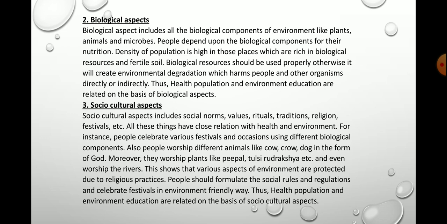And see, this shows that various aspects of environment are protected due to religious practices, and we people formulate social rules and regulations to celebrate festivals. So we have to formulate the rules and regulations in an environment friendly way so that we can protect the environment, isn't it? So here, in this way, we can say that health, population and environment education are related on the basis of socio-cultural aspect.